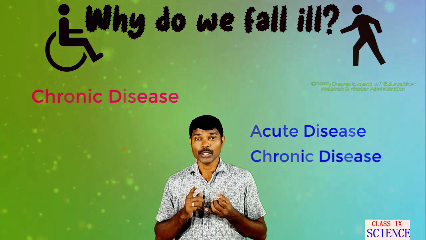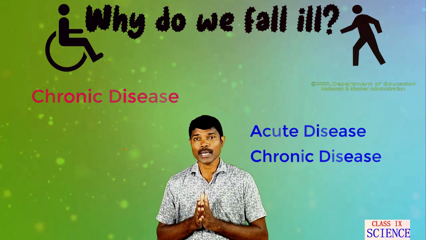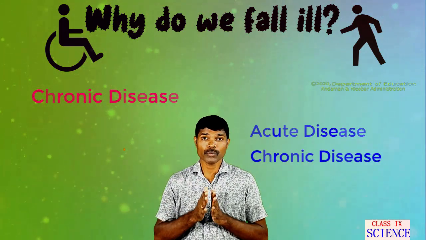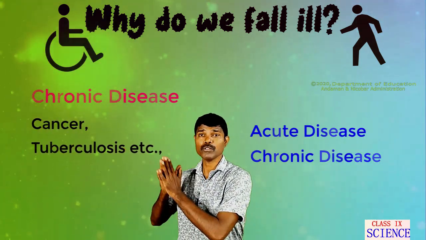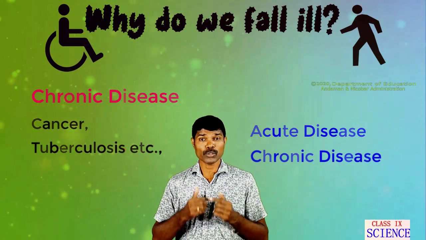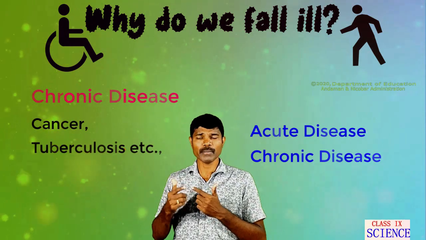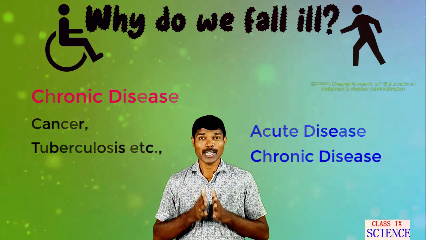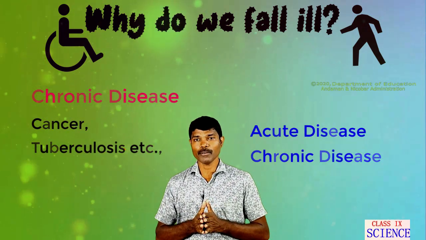For example, tuberculosis, TB, cancer, diabetes are diseases which last for months or several years. Such diseases, whose effects and symptoms are long term, have a drastically adverse effect on the organs of living organisms.